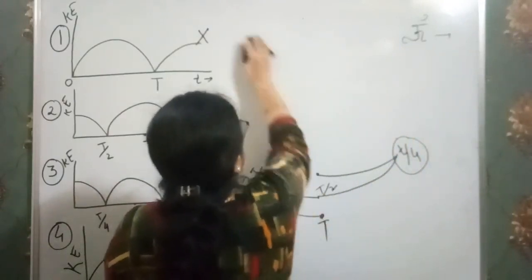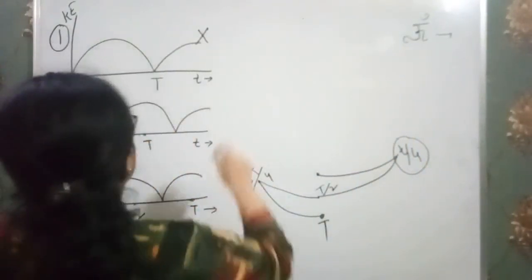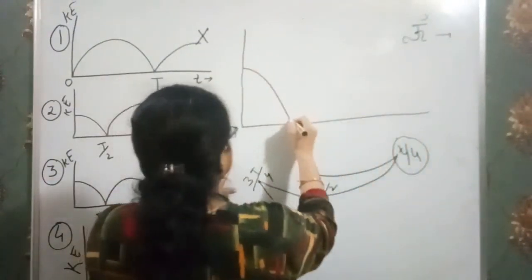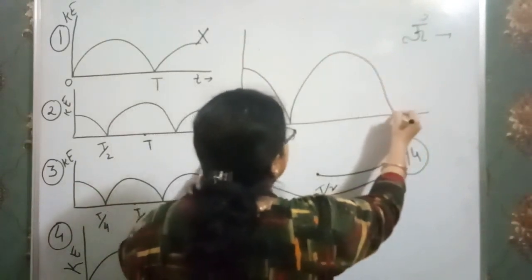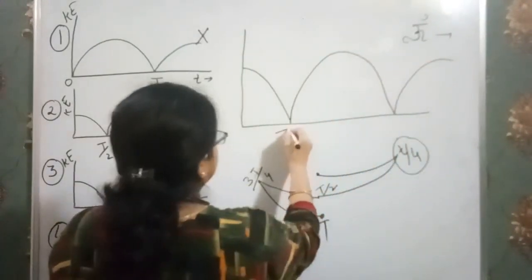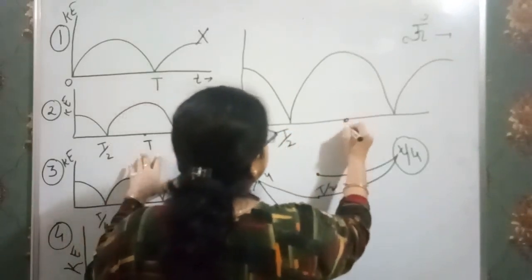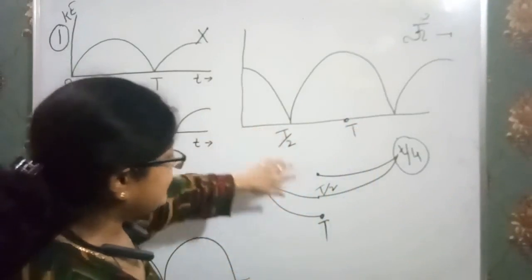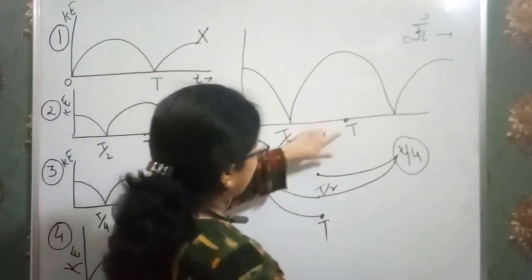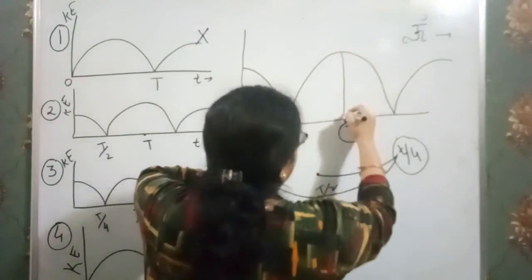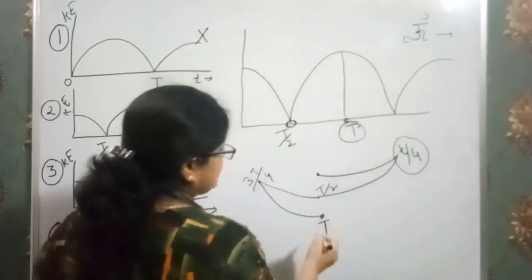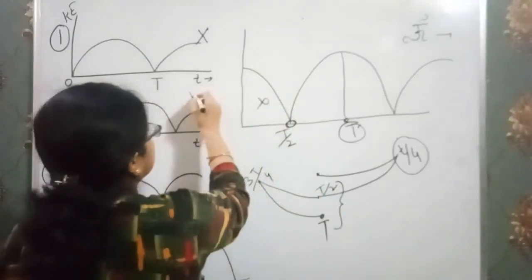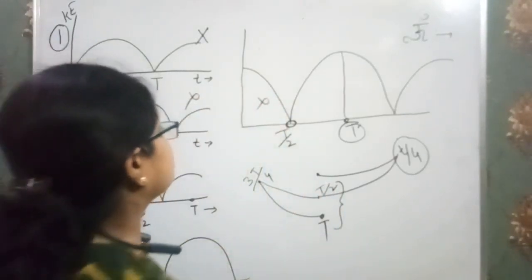Now just watch the second one. In the second one we have it in this way. I think you got the concept of how we check it. This is T by 2. This is T. Clear? Only this is given in our graph. That means at T by 2 it should be maximum. At T it is maximum. But at T by 2 it is 0. But at both the points it should be maximum. So this graph is also not the correct representation.